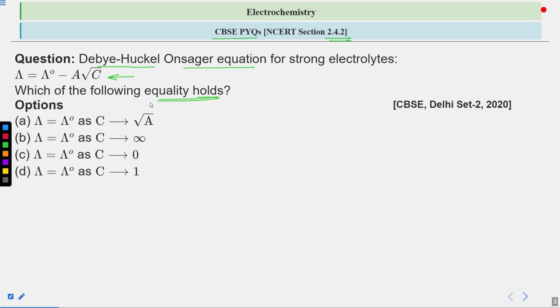So you have to select, on the basis of the Debye-Huckel-Onsager equation, which option is the correct one. You have some time, go through this question and try to figure out the correct option. Try to equate the concentration values given in our options with the Debye-Huckel-Onsager equation, and then you can identify the answer. So this is a little hint. Then we will see the correct answer.